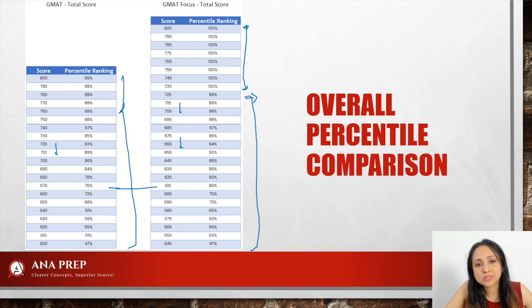What has changed is the kind of score that you will get in hand. Of course, it will end with a 5 instead of a 0 now. But also, if let's say you were targeting a 700, now you should target about 60 points less, 55 to 65 points less. So you would be targeting, let's say, about 635 on GMAT Focus. But do keep in mind that now you'll need to do well in three sections, right? If you perform very poorly in one of the sections, it will be a problem to some of the schools. It will be a red flag. So now you will need a green flag in all the three sections and, of course, in the overall score as well.